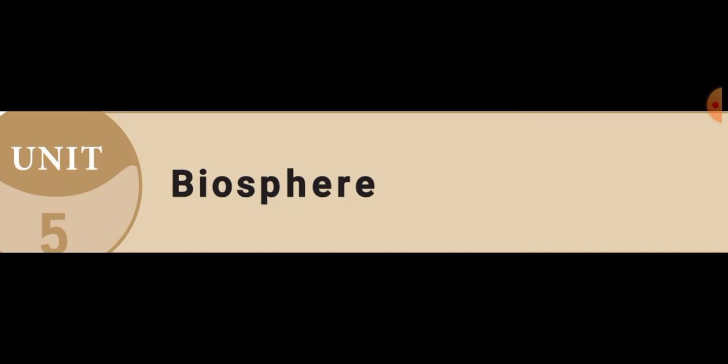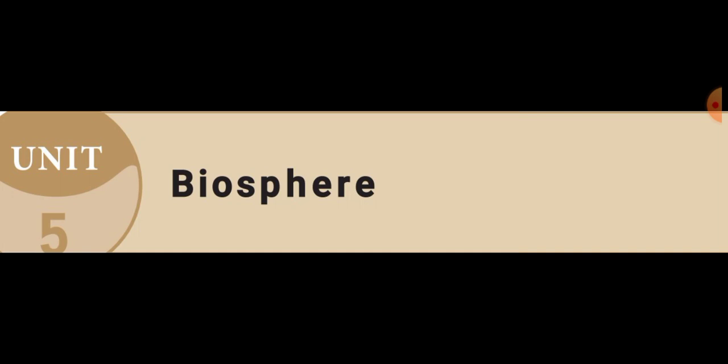This biosphere is the fourth sphere of the earth. This is the life existing layer. From here, we discussed the meaning of ecosystem. That means the ecosystem is a community where all living organisms live and interact with one another.